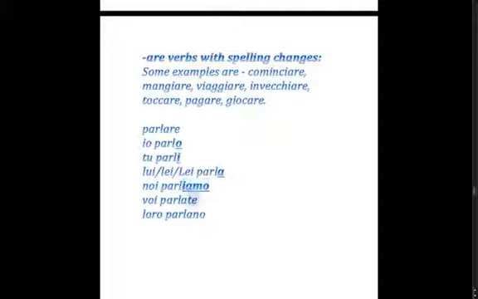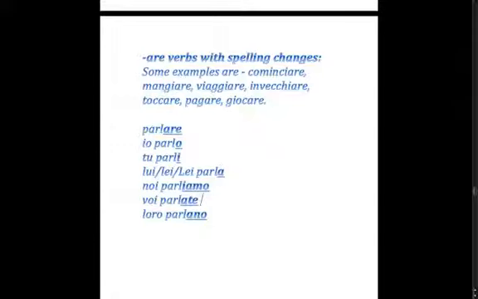And you will see the stem has continued throughout the conjugation, replacing -are. Parl-, parl-, etc. And we've got -o, -i, -a, -iamo, -ate, -ano as the endings to suit the subject of the verb.